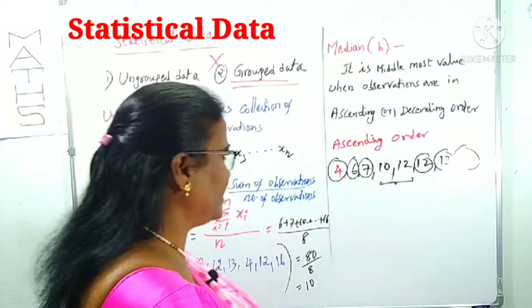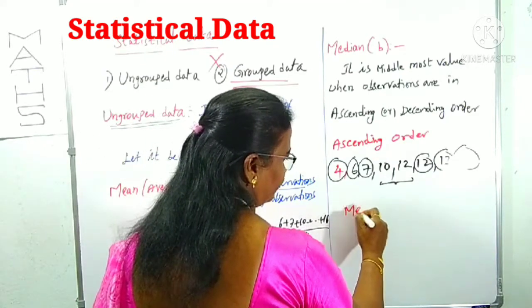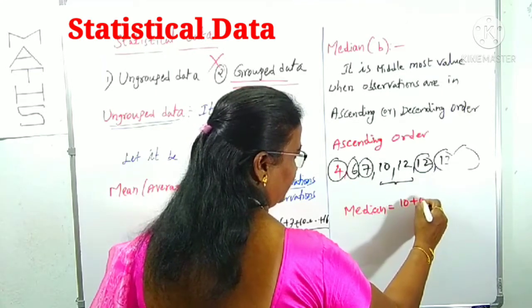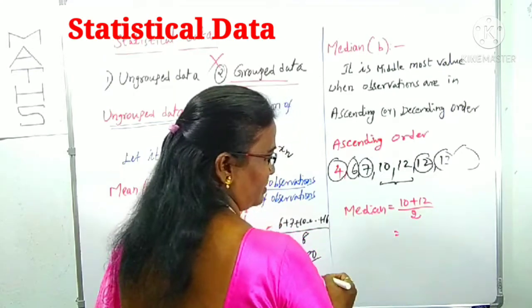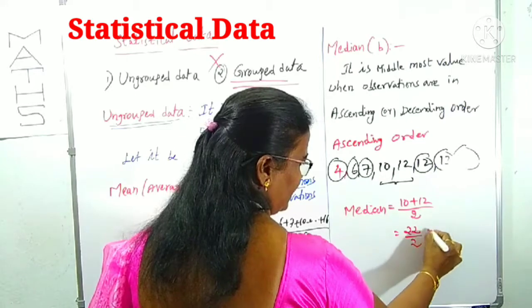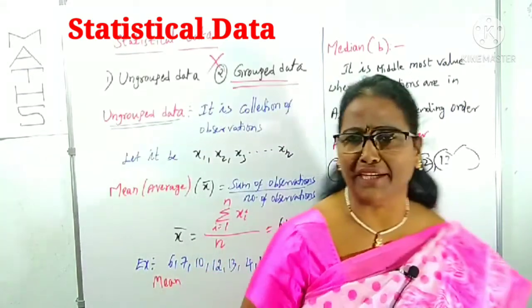Now what is the median of this example? Median is simply 10 plus 12 by 2. Its average means the sum of those observations by 2, because there are 2 observations. 10 plus 12 is 22. 22 by 2 is 11. This is our required median of the given data.